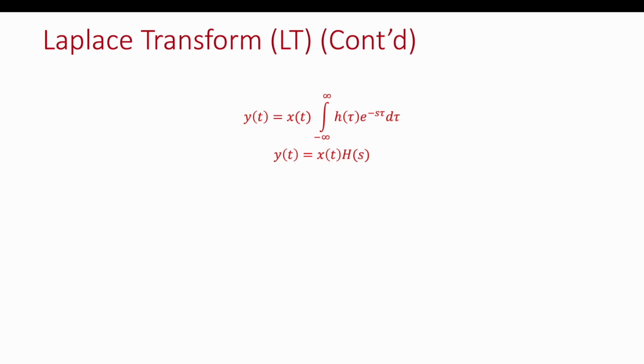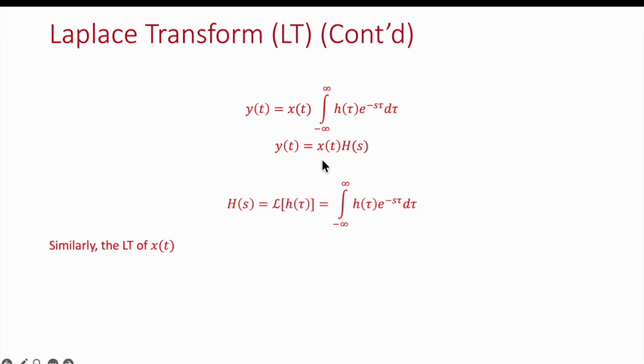So y(t) equals x(t) times H(s). From this equation we can derive H(s), which is equal to the Laplace transform of h(tau), that is the integral of h(tau) e raised to power minus s tau d tau.